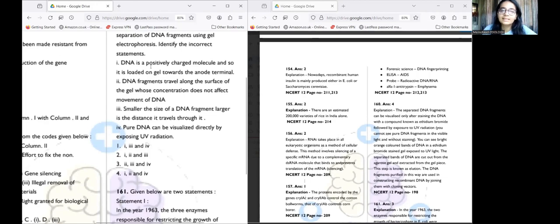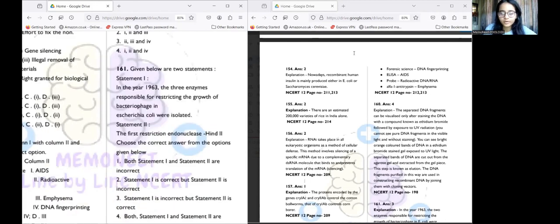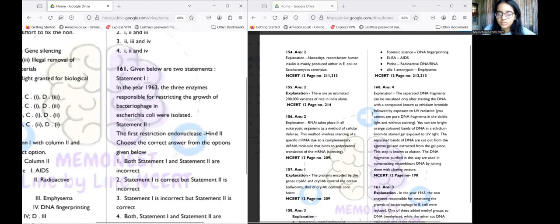And as I said, DNA is a negatively charged molecule, so it is loaded on the gel towards the anode terminal. The statement is wrong because here there are two same charges, so they will not attract towards each other. Moving on to the 161 question.